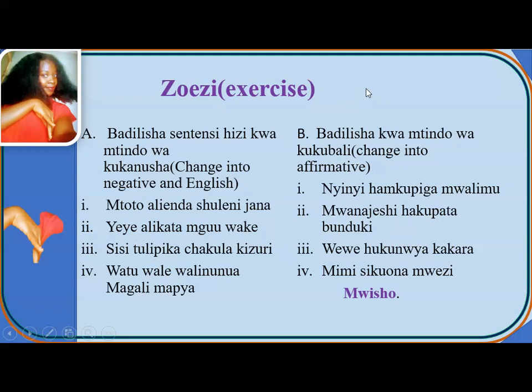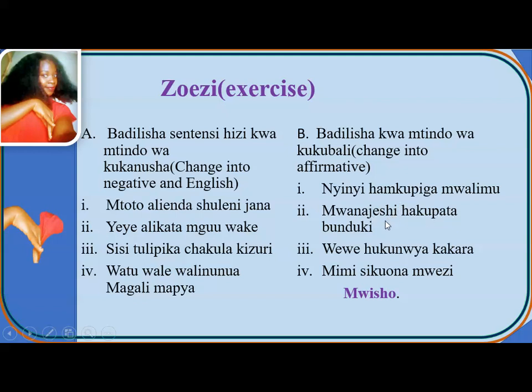Sehemu B, part B. Badilisha kwa mtindo wa kukubali. Change into affirmative or positive statement. Roman 1, nyinyi hamkupiga mwalimu. Roman 2, mwanajeshi hakupata bunduki.